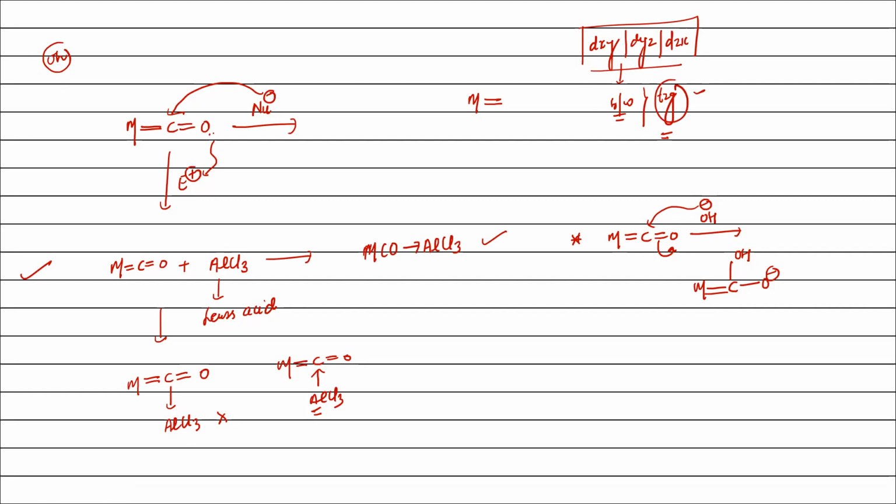I'm just talking about bonding between metal carbonyl, not any particular geometry. But if it is octahedral complex, then these orbitals which are going to form pi bond with carbonyl are the T2G, right?